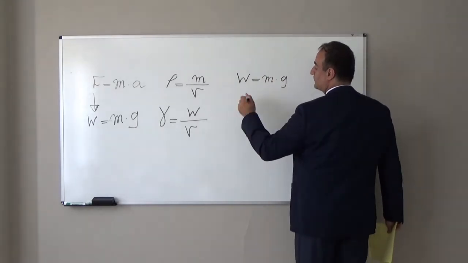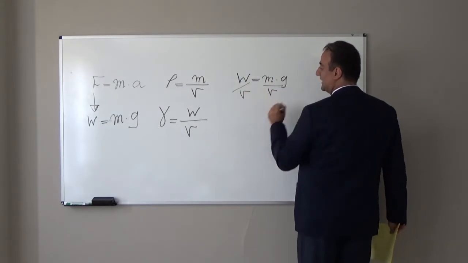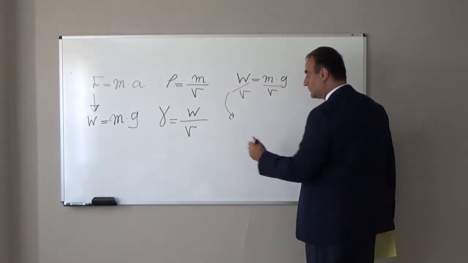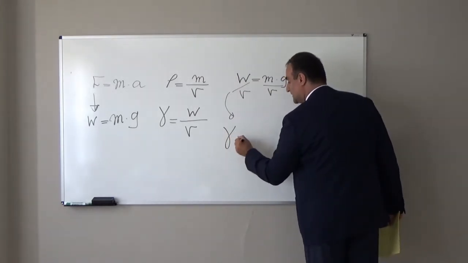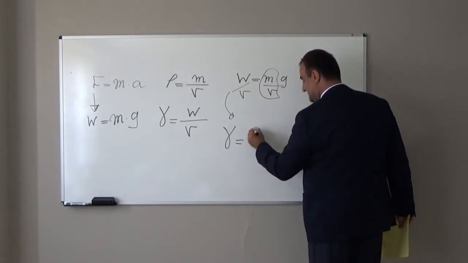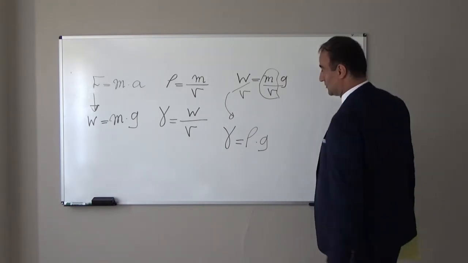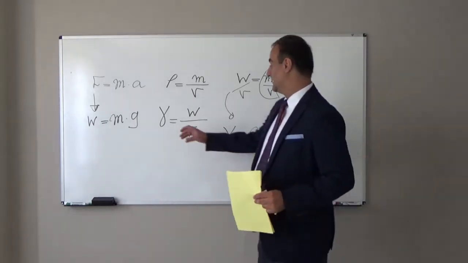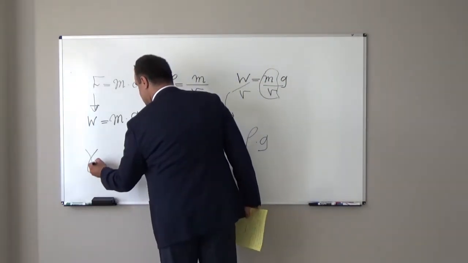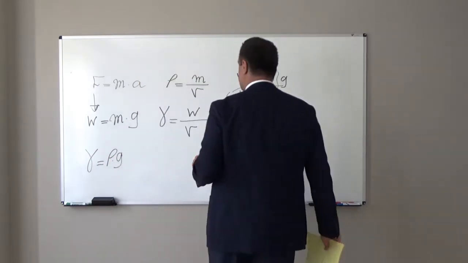If I divide both sides by volume, instead of this weight divided by volume, I can show it with gamma, the unit weight. Mass divided by volume is density times gravity acceleration. So what is the relationship between gamma, unit weight, and density? Gamma is always equal to rho times gravity acceleration.